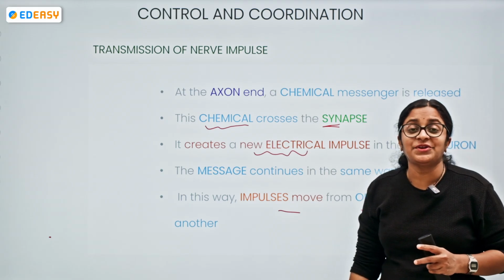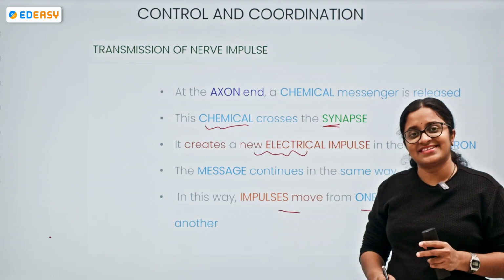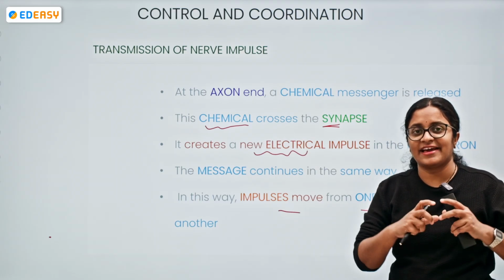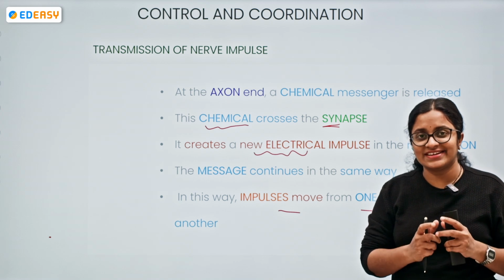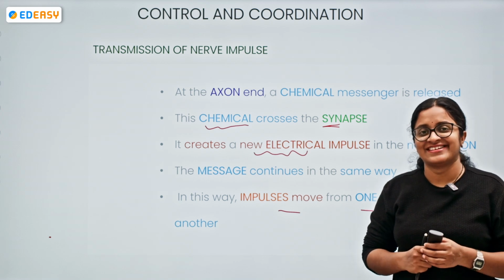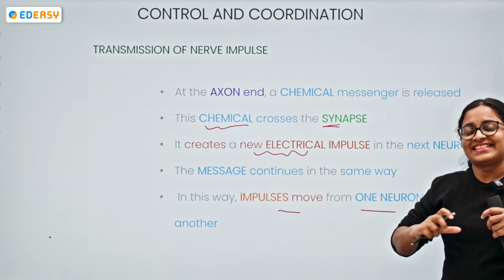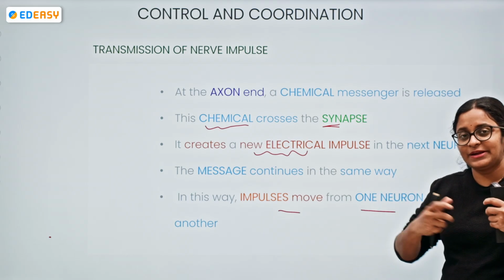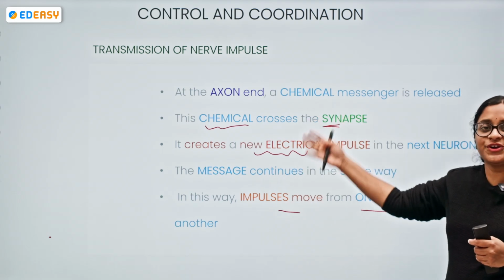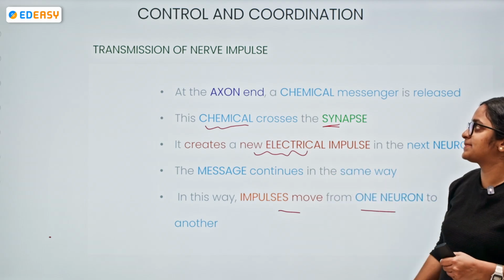If we come to know a new thing, immediately what do we do? We tell our friend, or we tell our family member: I have seen this, I have known this, this is the latest news. Or if it is a gossip, gossip spreads very fast. Now you are connected with the gossips. Yes, so there is a movement of information. Similarly, here, from one neuron to another neuron, there is a movement of impulses.